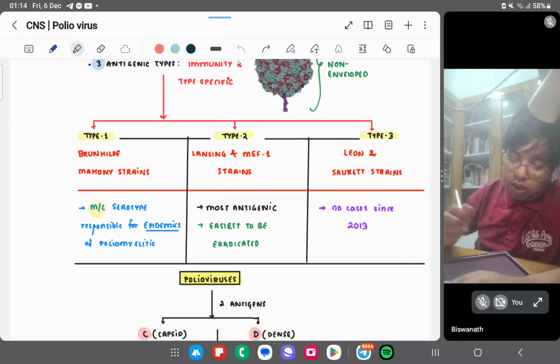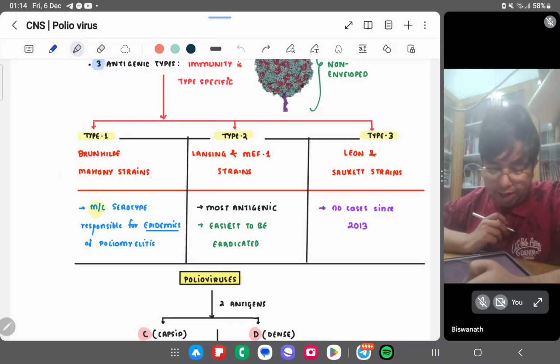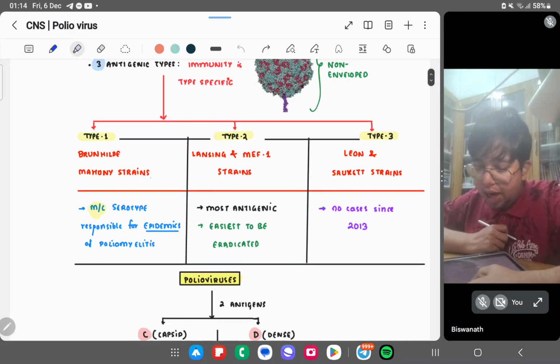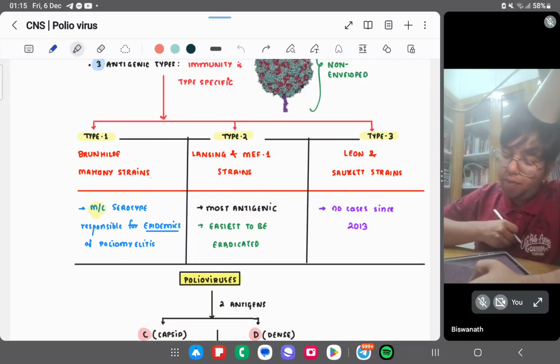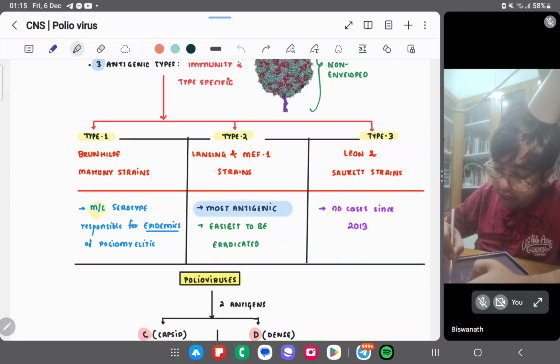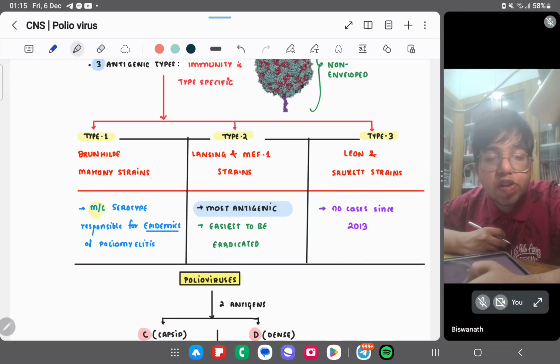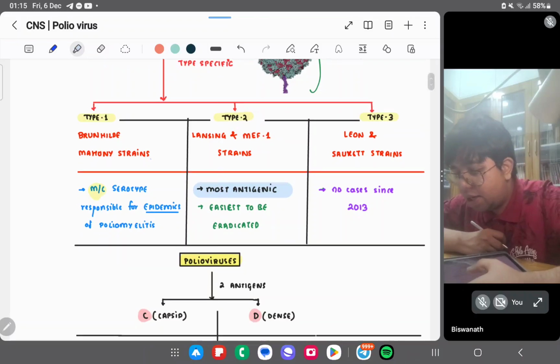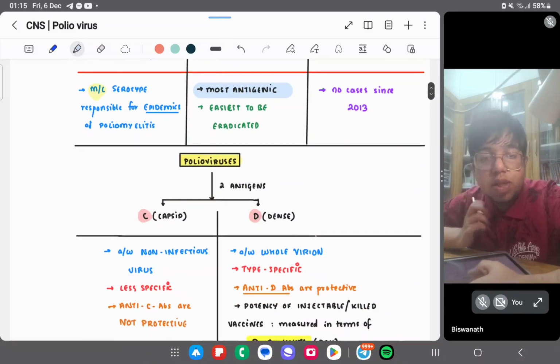Type 1 is the most common serotype responsible for epidemics of poliomyelitis. Type 2, Lansing and MEF1, is the most antigenic and easiest to eradicate. And the Leon and Saukett strain hasn't been seen since 2013.